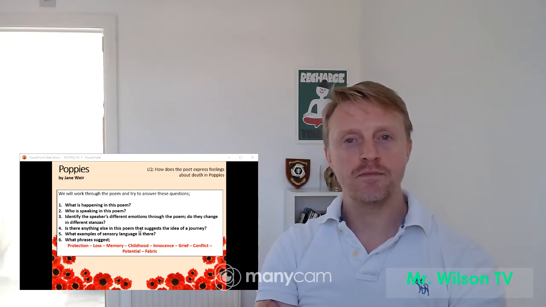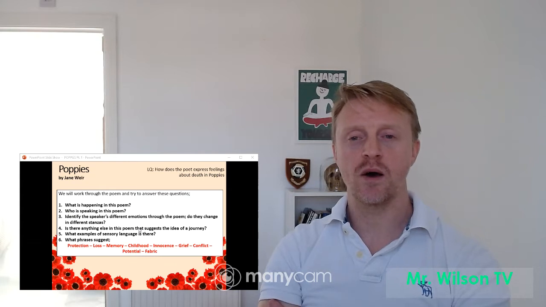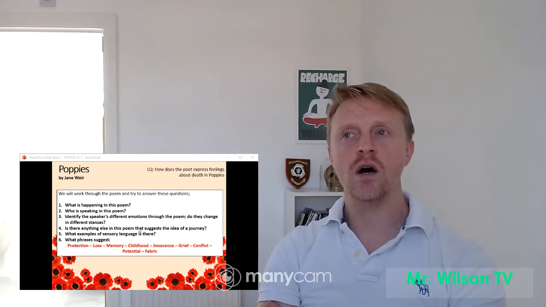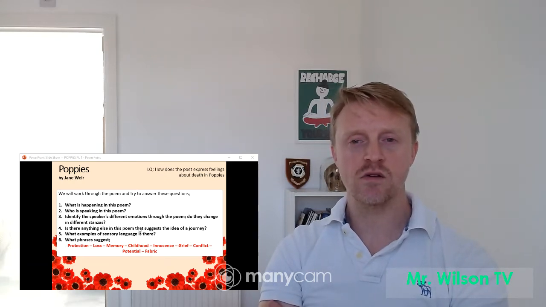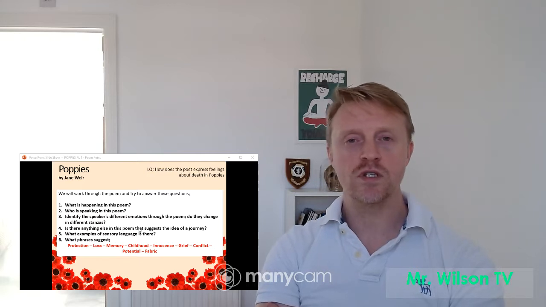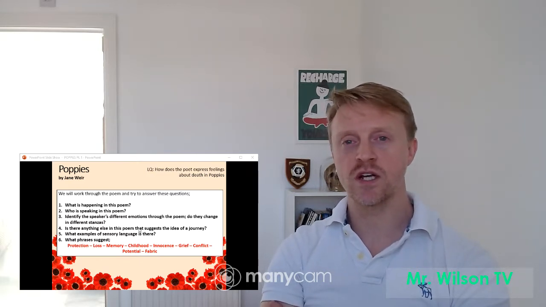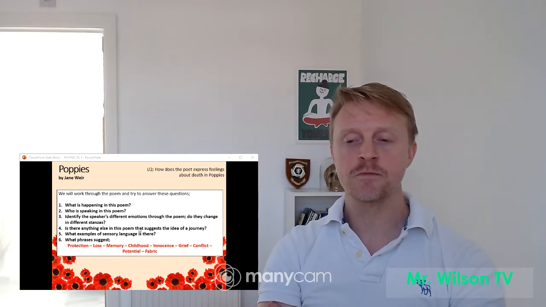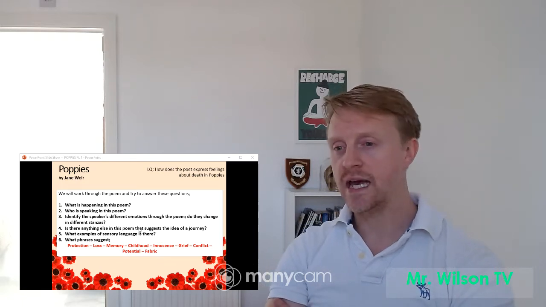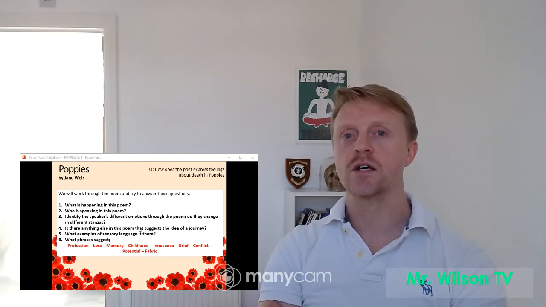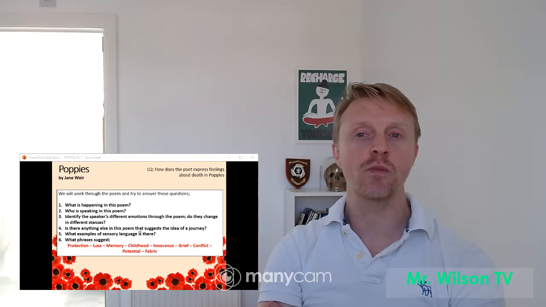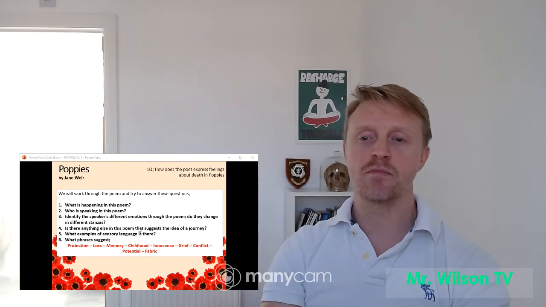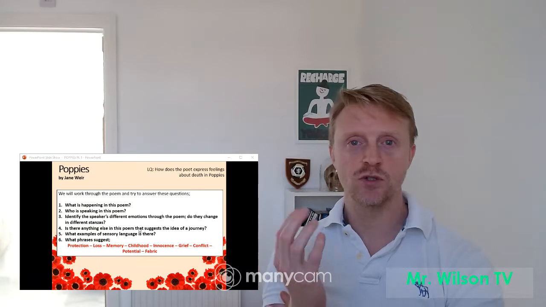We now need to actually read the poem. So in the lesson attachment, in Google Classroom, you'll find a copy of the full poem. If you are struggling with understanding it, because there are some tricky phrases, I'm always going to recommend you go to some of the other sites that I've included in our lessons before to get a better understanding. However, in this case, I don't want you to do that yet. I want you to try and answer these questions first before you try and find something to help you understand the poem better. For me, the best way to understand this poem is by trying to solve the problems it presents yourselves.